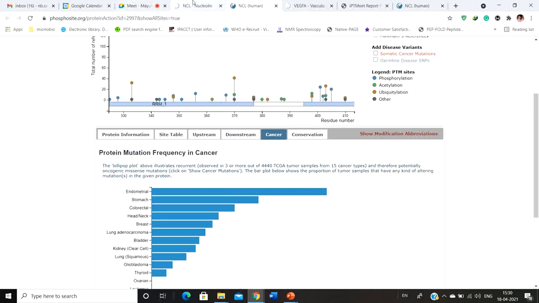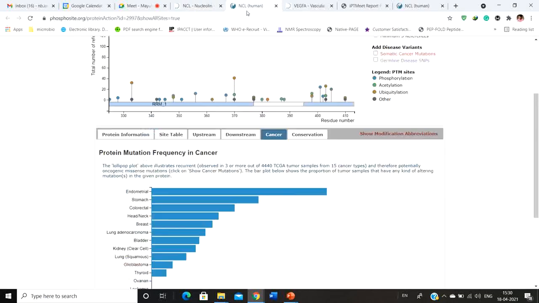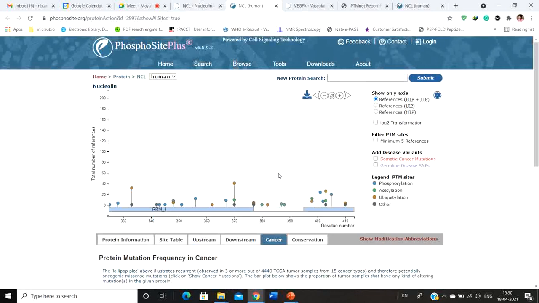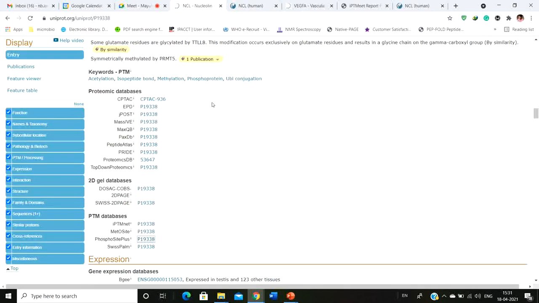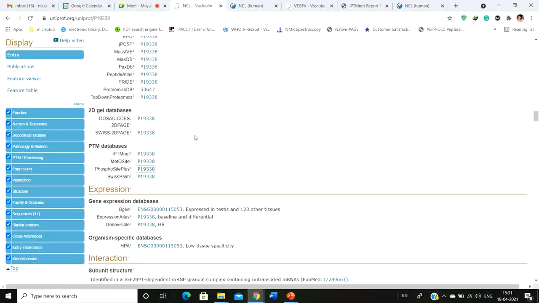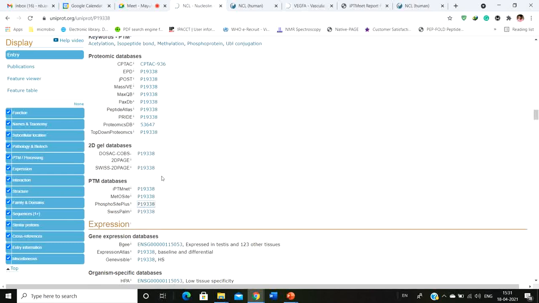So these are the third-party sites, and if you simply click on this database, it is going to open up the third-party database where you can find out more about this particular protein. This particular PhosphoSitePlus only highlights the post-translational modifications, and not everything, whereas in UniProt, you're going to have everything here. In PhosphoSitePlus, you can only gather the information about the post-translational modification. Now, like this, there are many databases. You can see the proteomics database, also the ProteomicsDB database.